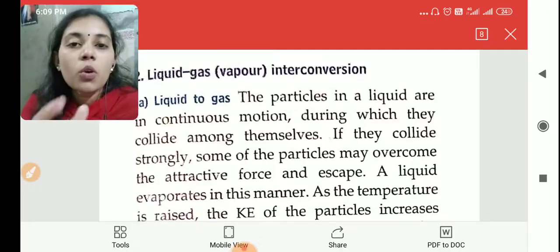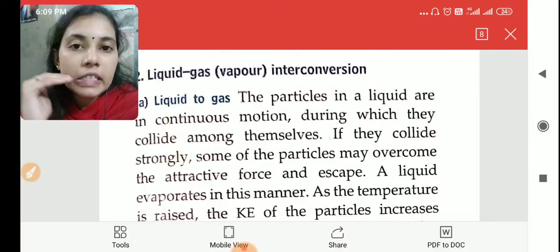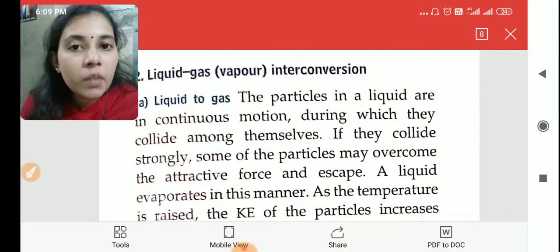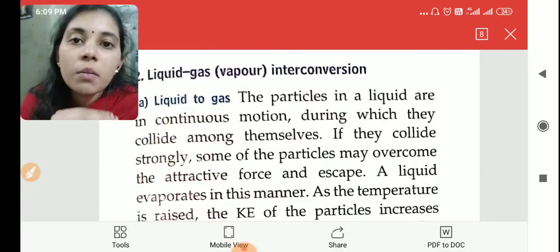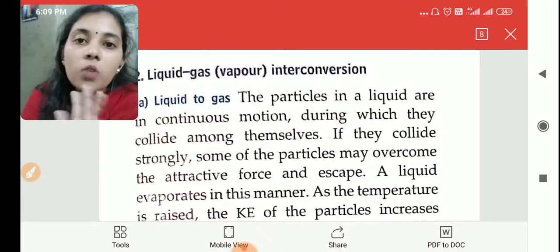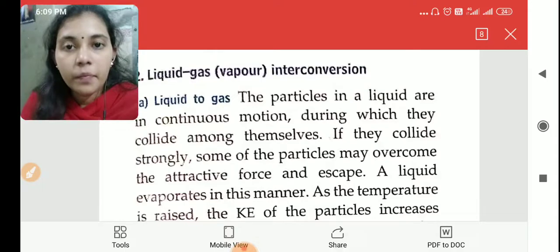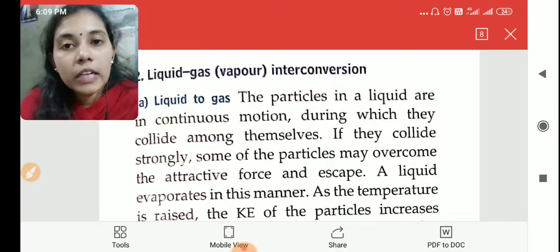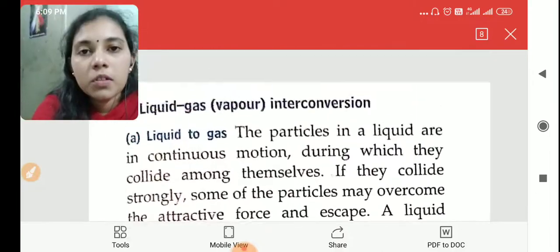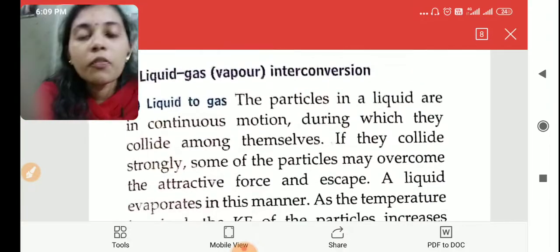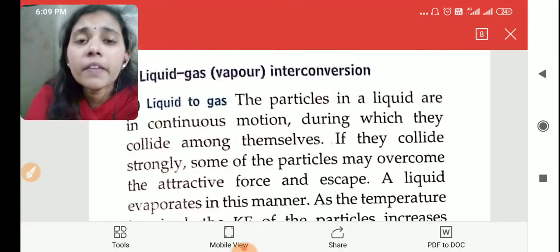So when the substance is in liquid state, the kinetic energy will be more, and when we change it to solid state, its kinetic energy will decrease. Up to there we have studied yesterday, and today we are going to study the next interconversion, that is liquid to gas interconversion. Which example can we take?